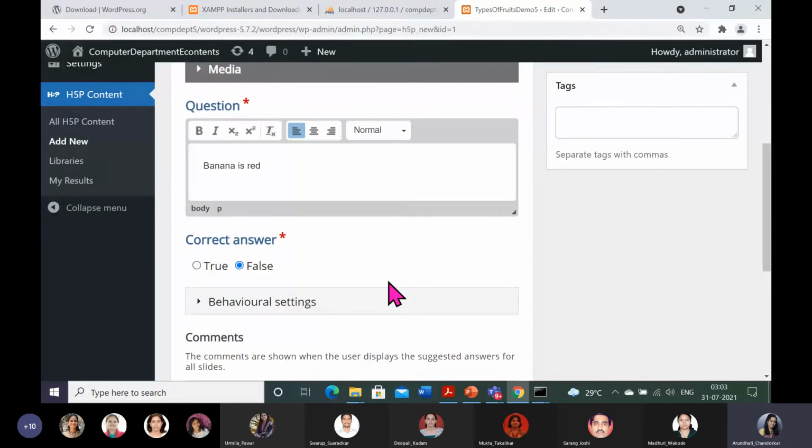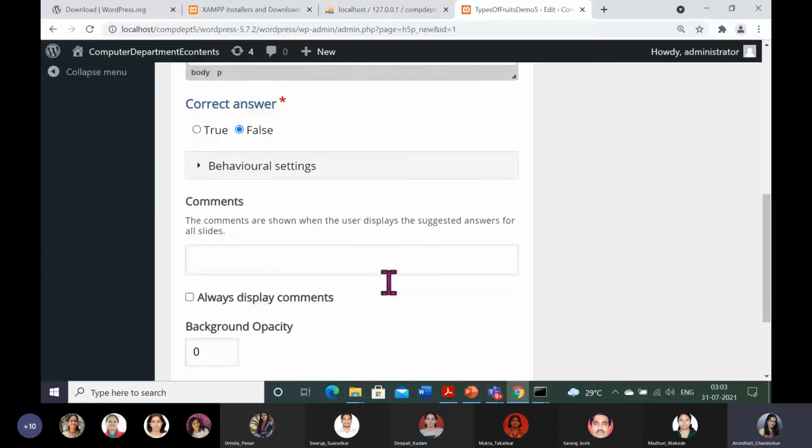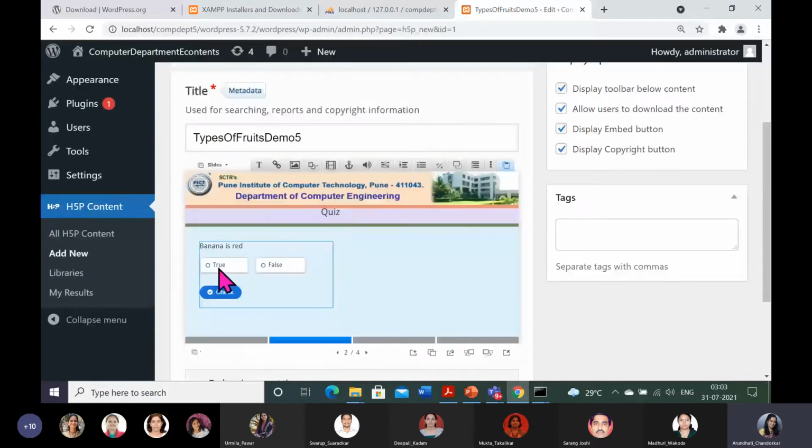So this will appear on your slide. What I have typed, "banana is red", and I have enabled the correct answer. Whatever this looks like, it is given by the H5P plugin. So this is the first interaction I have demonstrated, a simple true and false question. Let me introduce one, two or three interactions, and then we will play the course presentation.